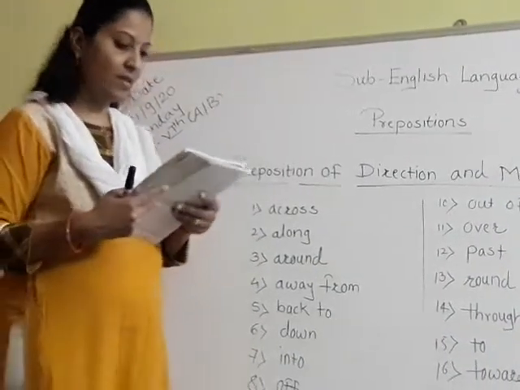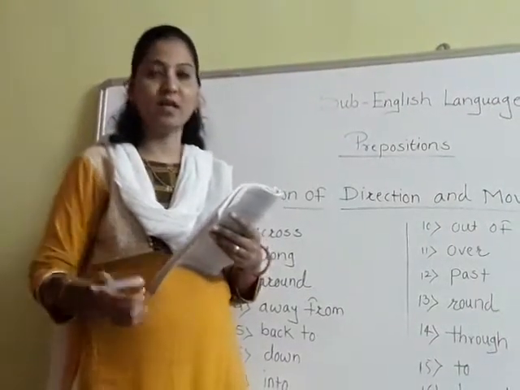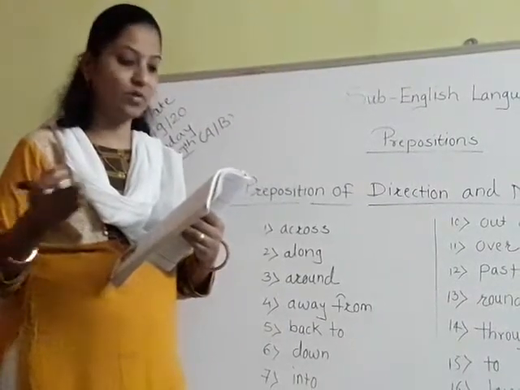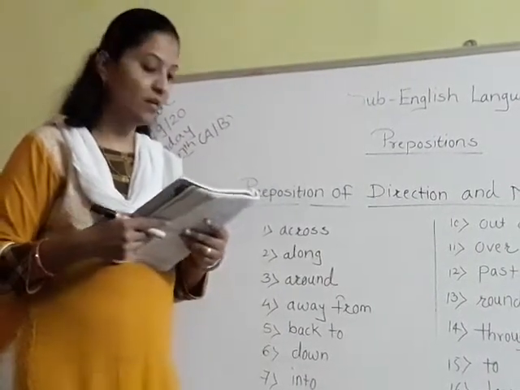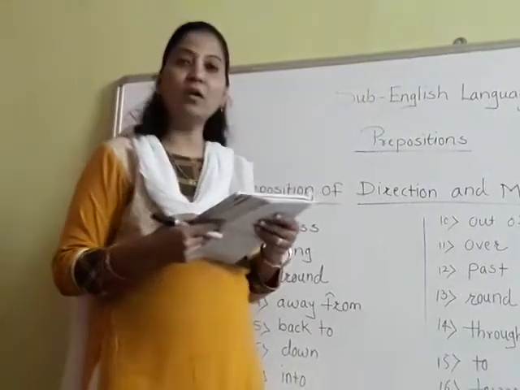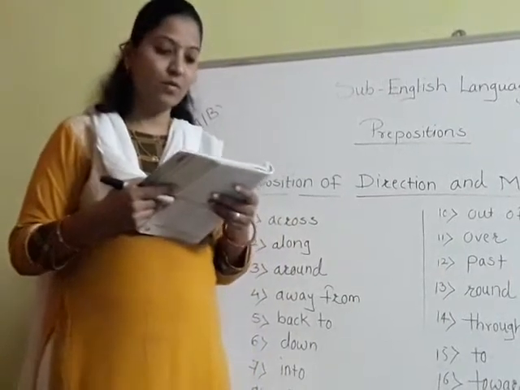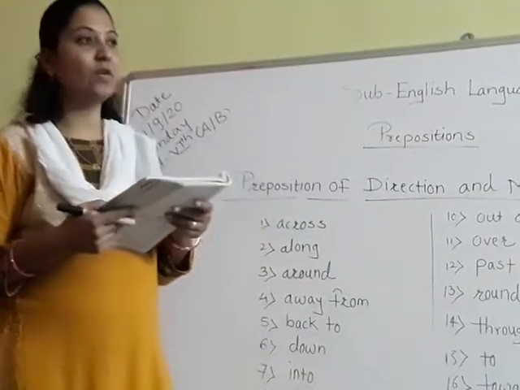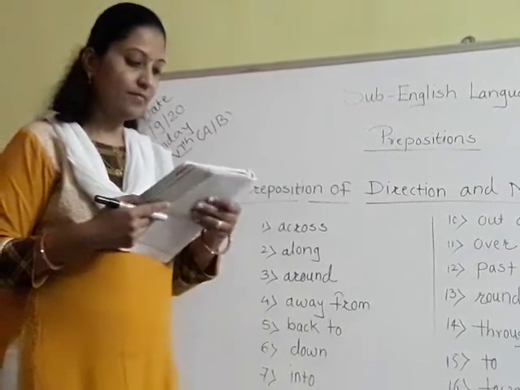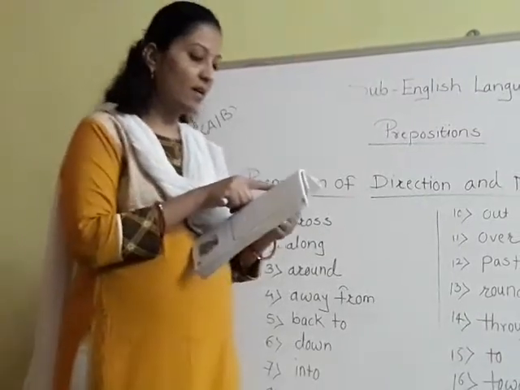Okay, now see the meaning of the first. Across the road, from one side to the other. If you want to go from one side to the other side of the road, you have to use the preposition across. Now second is along, along the road, the length of a road. She is walking along the road. Okay, like this. Then around,